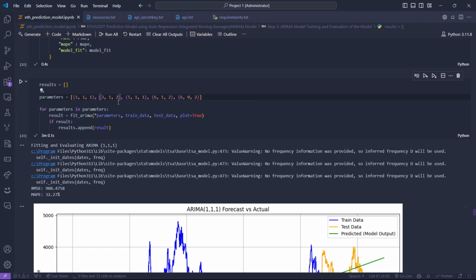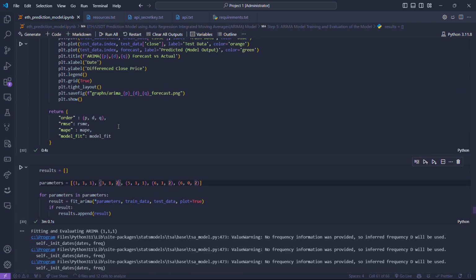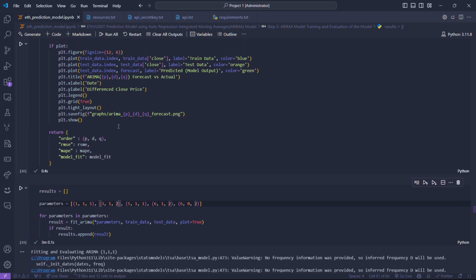I put some other parameters here: 312, 511, 612, 602. And what I am doing is running a loop, fitting the model on all of these parameters one by one and then storing their results. Now we'll see what the fit ARIMA function is doing.